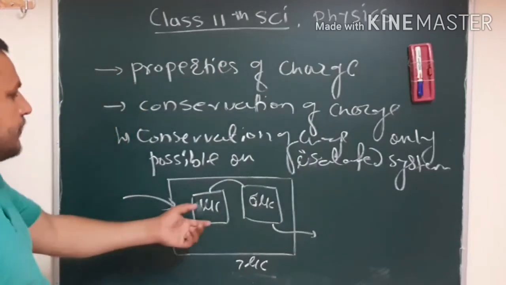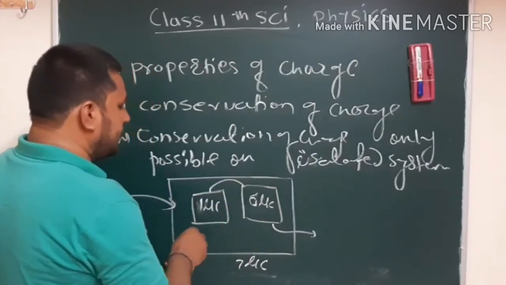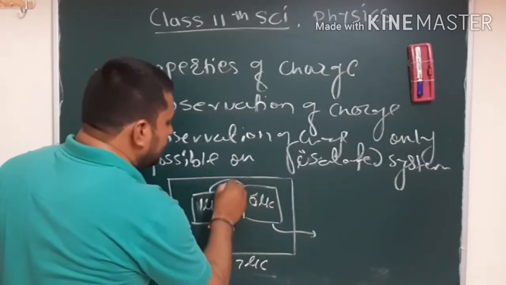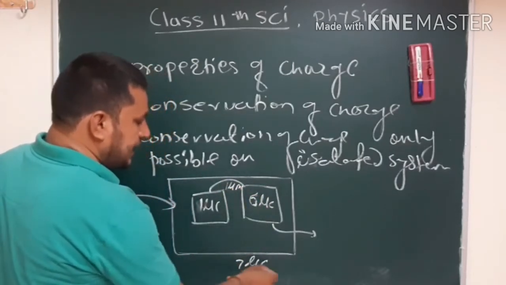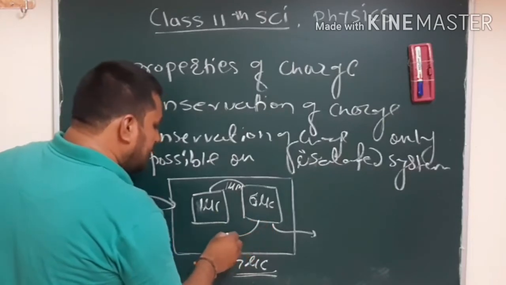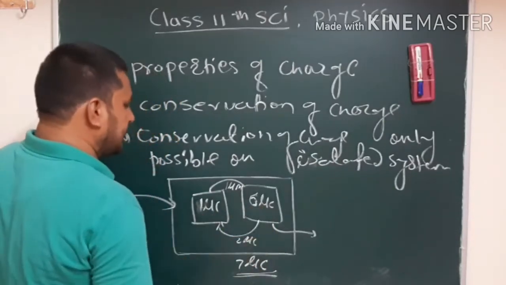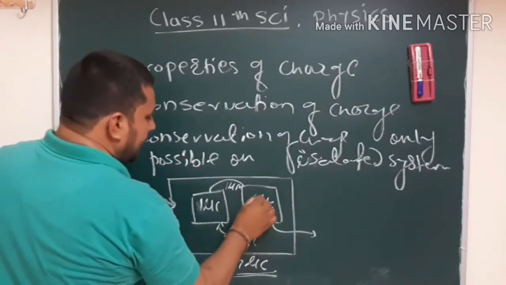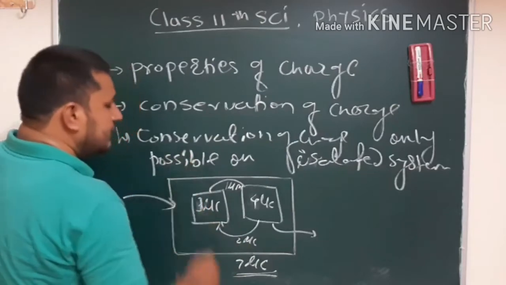So the charge may be moved from this body to this body. Previously we saw 1 microcoulomb move from this body to this body, and the total net charge did not change. Now again suppose we move 2 microcoulomb from this body to this body, then it will be updated to 4 microcoulomb, and 1 plus 2 becomes 3 microcoulomb.